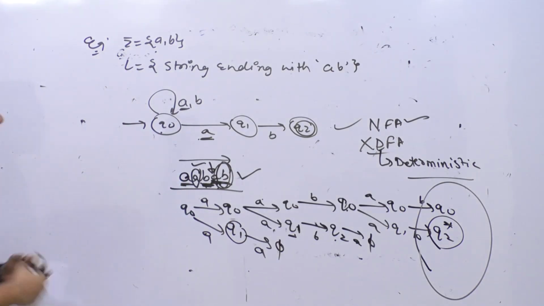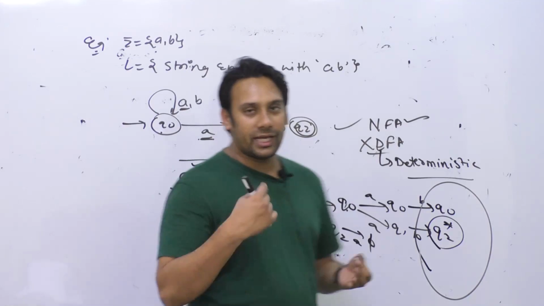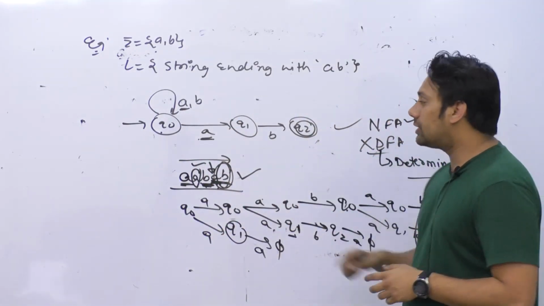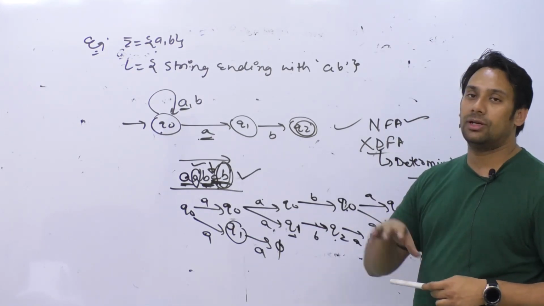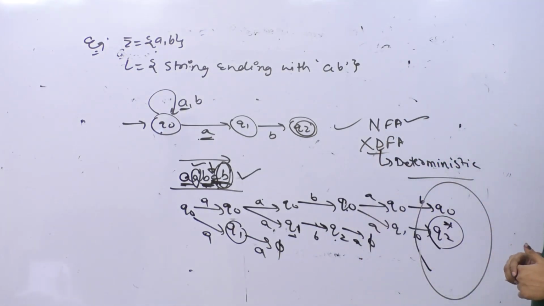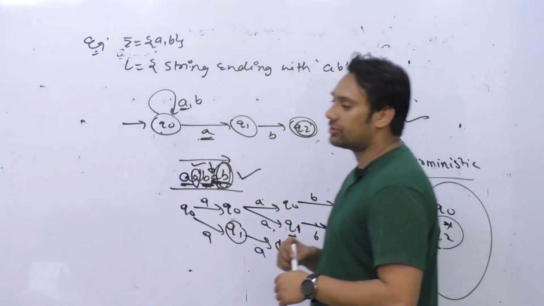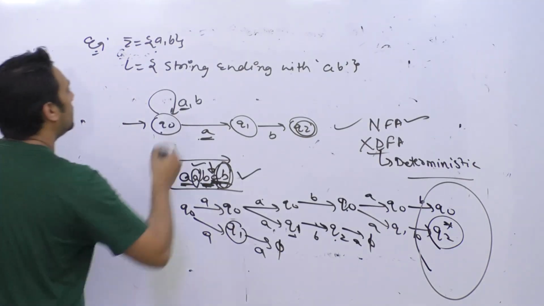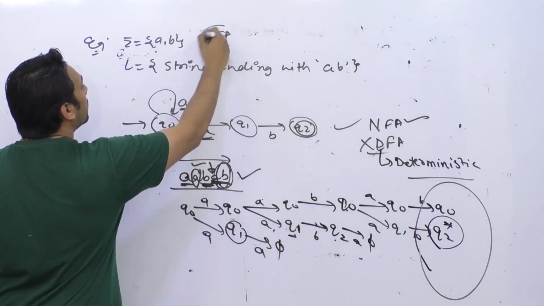That means you cannot determine one exact state where you can go if you get an A on the state Q0. So this diagram is basically representing a non-deterministic finite automata. It is not representing a deterministic finite automata. If you want a deterministic finite automata for this diagram, the DFA will look different.